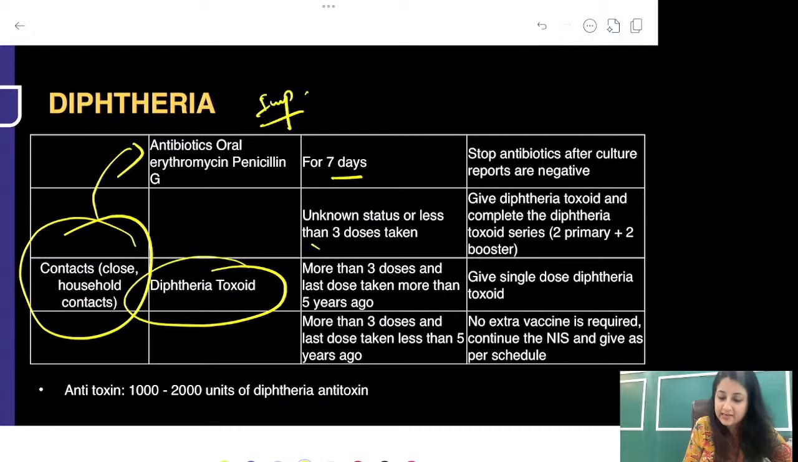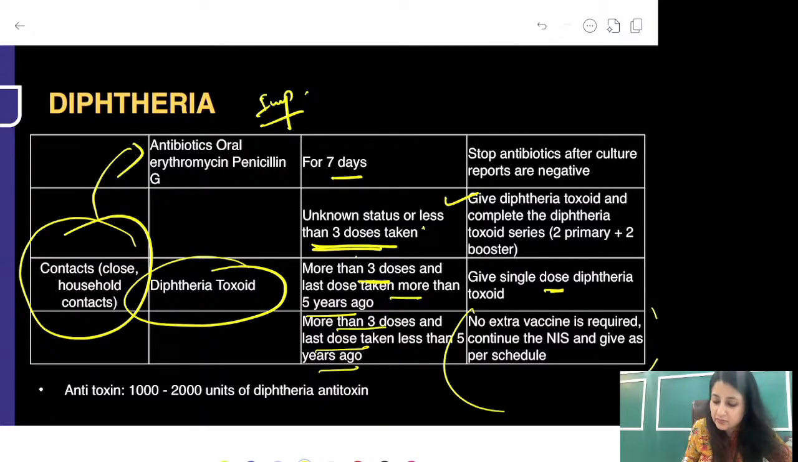So read once here: unknown status or less than 3 doses taken, you will give diphtheria toxoid and complete the diphtheria toxoid series. You know when diphtheria vaccine is given? In the form of pentavalent at 6, 10, 14 weeks. So by the time the baby is 2 years, the baby has already received 3 doses. What does it say here? If he has taken less than 3 doses, you will give diphtheria toxoid and complete the toxoid series. More than 3 doses and last dose taken more than 5 years ago, you will give a single diphtheria toxoid. More than 3 doses and last dose taken less than 3 years ago, where your baby is currently falling, no extra vaccine to be given.